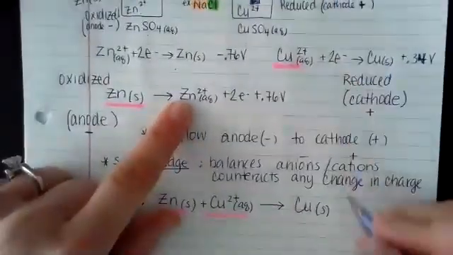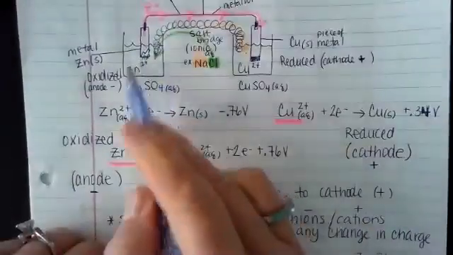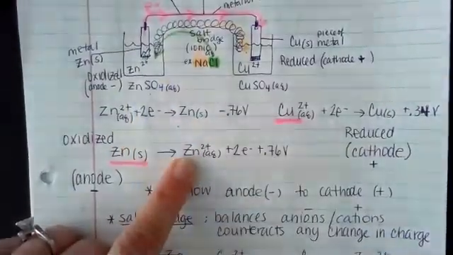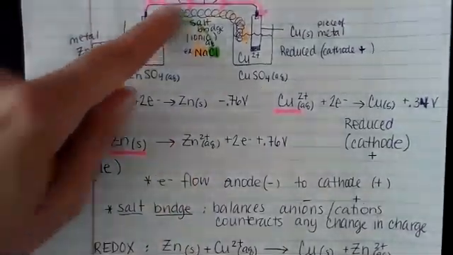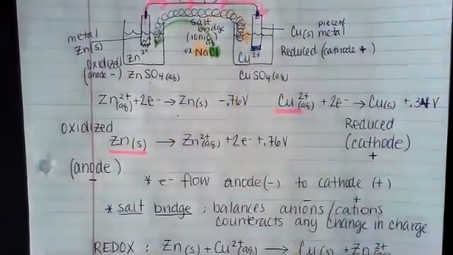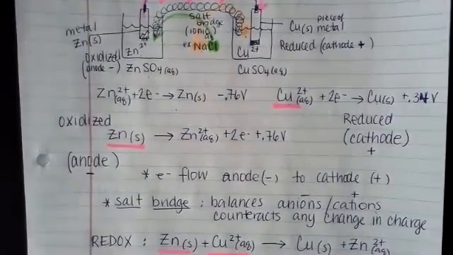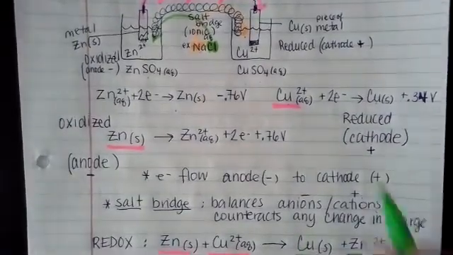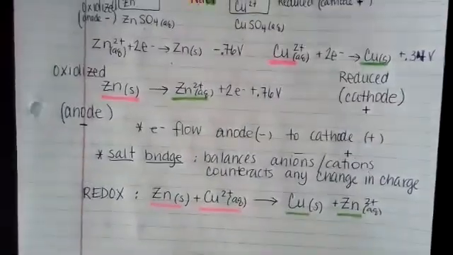It's adding to this. And I have zinc that's being removed and it's going into the solution. So it's becoming aqueous because it's being removed. It's coming into the solution. My product is I'm gaining copper solid. Right, so this is what the solution is. Let me color code that so you can see where that came from. Product and product. So there's my redox reaction.